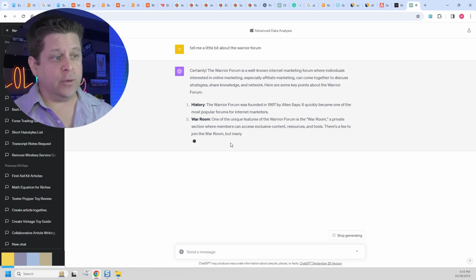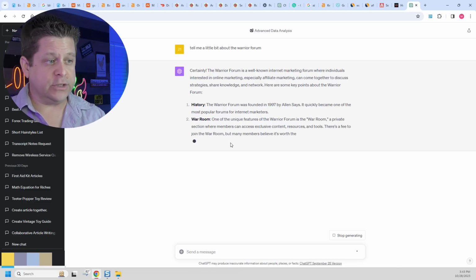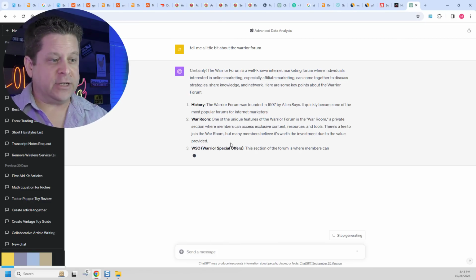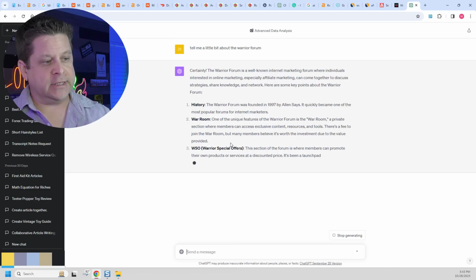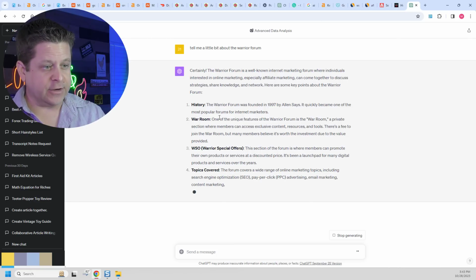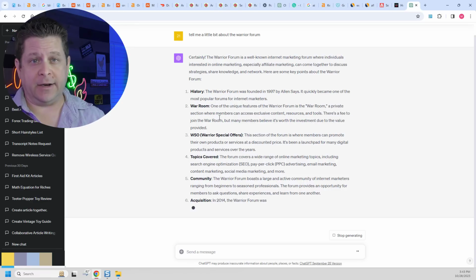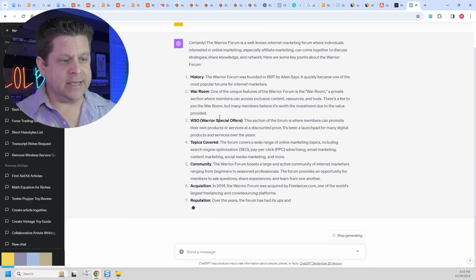We could see here it's going through. It gives us the history of when it was created, what the war room was. It's going to talk about the special offers here. It's going to talk about the topics covered, what kind of things people talk about on the forum, how the community works, and on we go. So as we can see, it's doing some interesting stuff here to find out more about this Warrior Forum. So we're getting like a little lay of the land of how this stuff works.